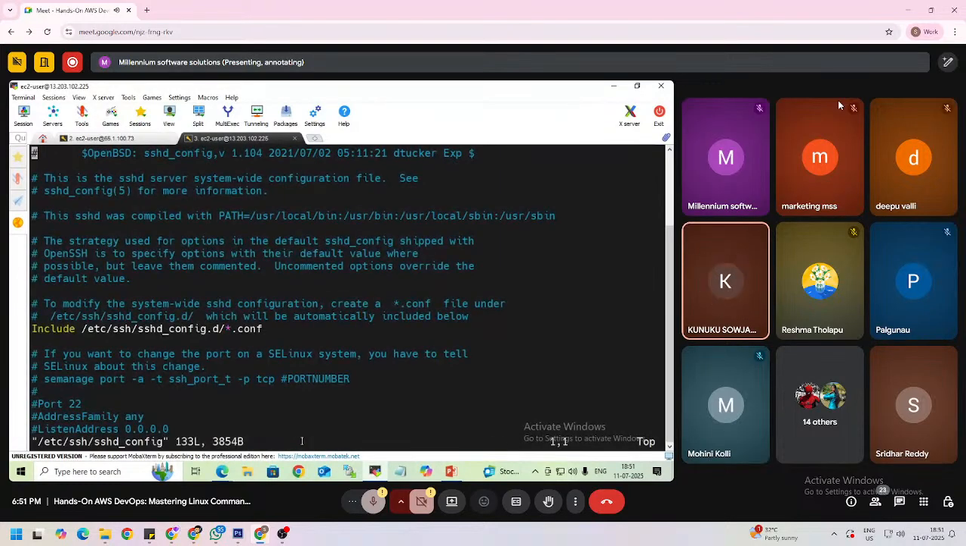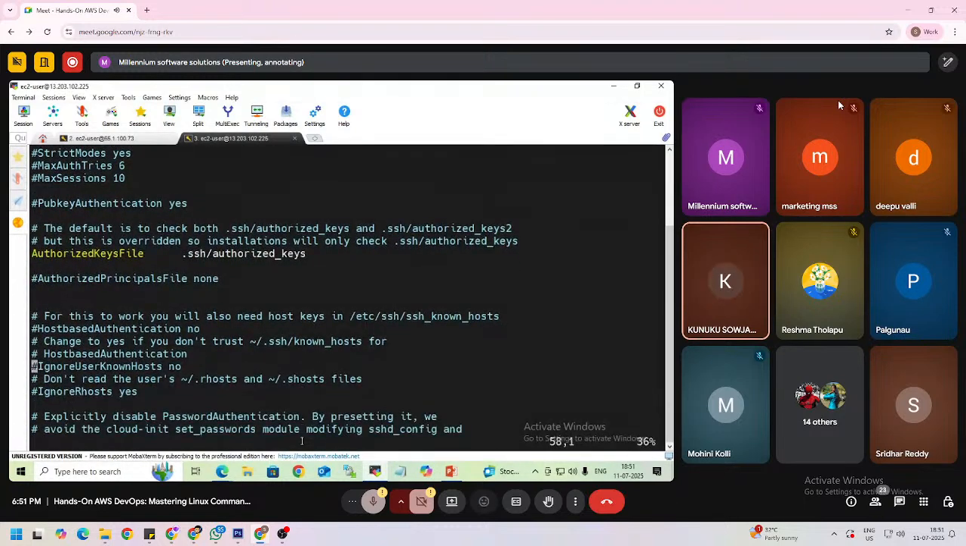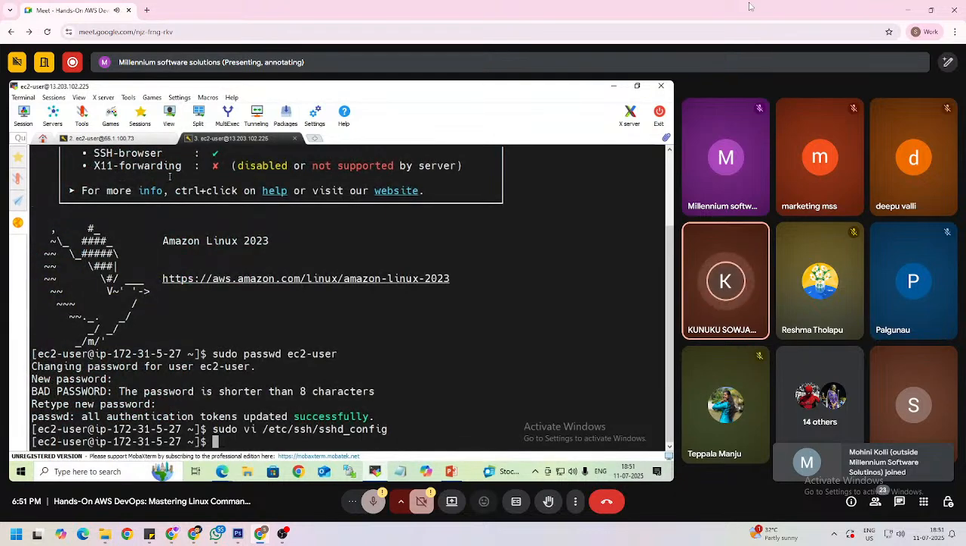Open this file and scroll down. Here we have PasswordAuthentication set to no, which means we cannot connect to this server by using a password. But from the Linux 1 server, I want to connect to this server by using a password. So we need to change this no to yes. This means we can connect to the Linux 2 server from the Linux 1 server by using the password. Whatever changes we make in this file, to reflect those changes we need to restart the service.